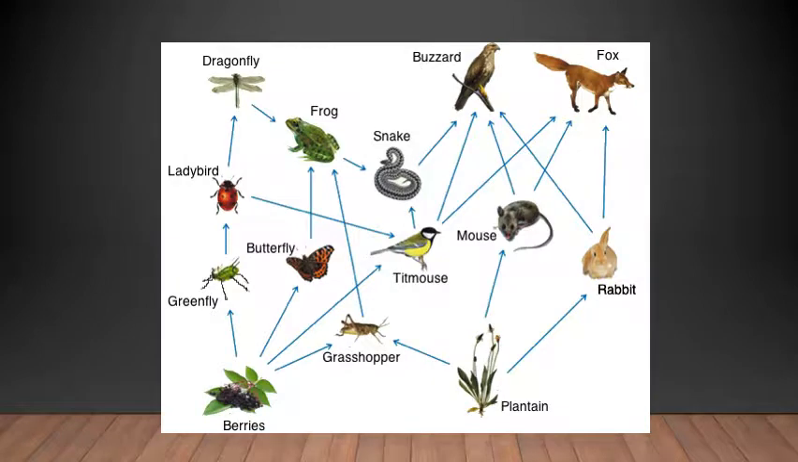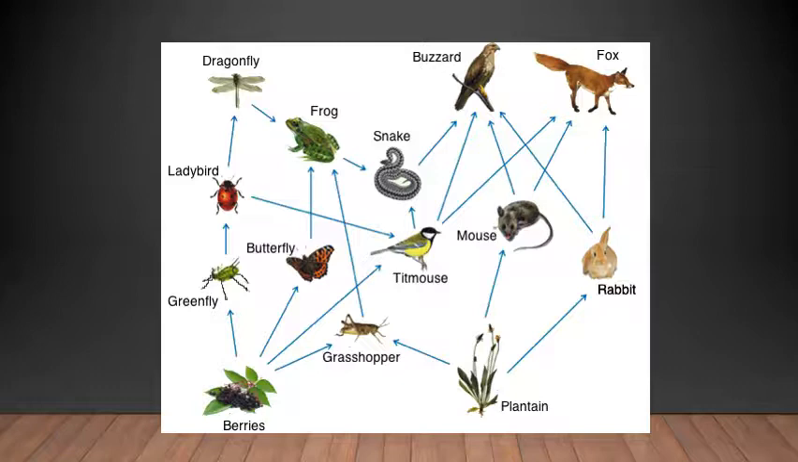Food webs are more informative than food chains because they show how consumers and producers are interconnected in nature. Now here you can see, starting with the plantain, down on the right hand side. Now plantain is eaten by the rabbit, the mouse, and the grasshopper, right? Grasshopper also eats the berries. So the producers here are the plantain and the berries.